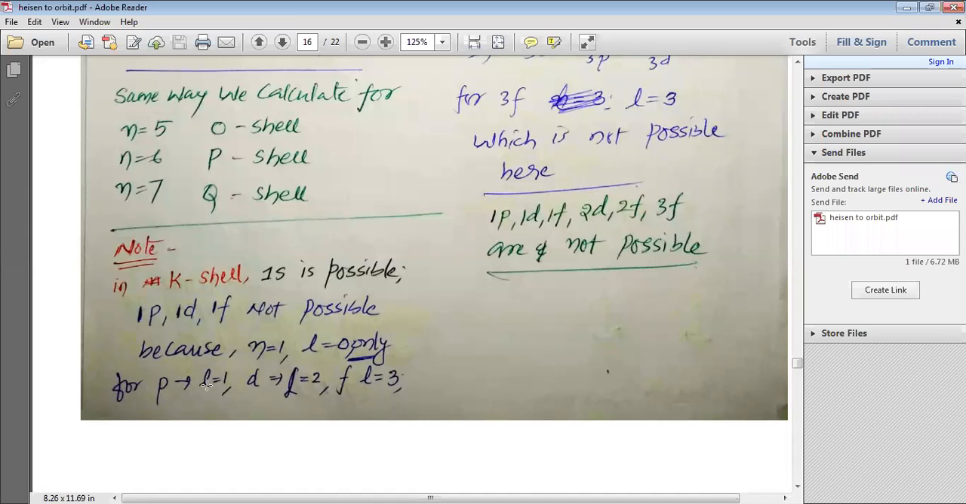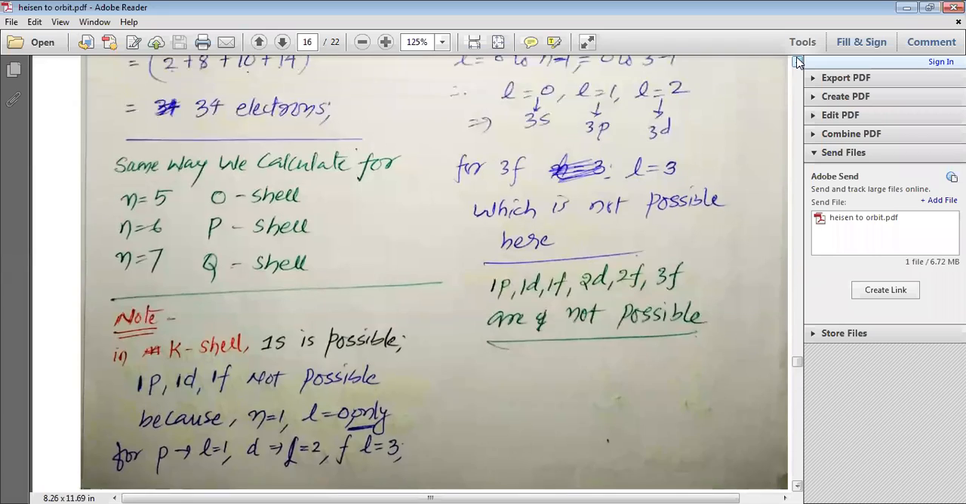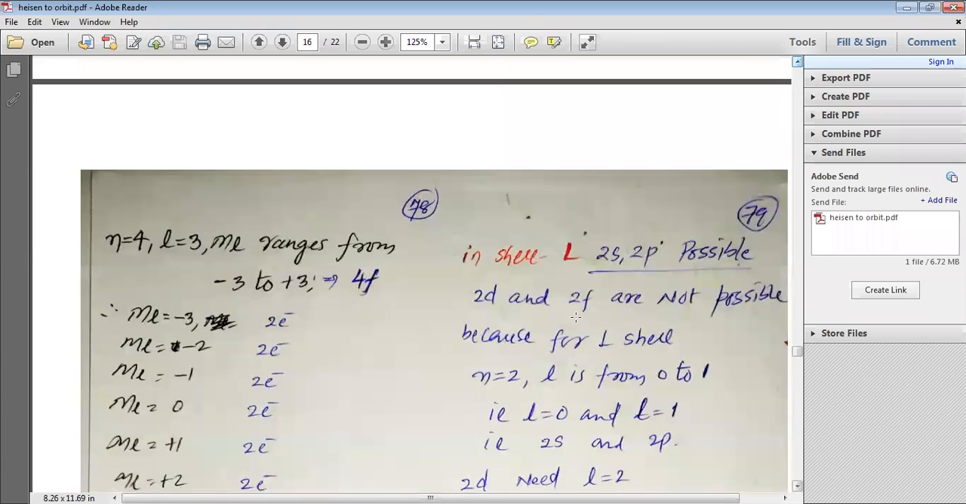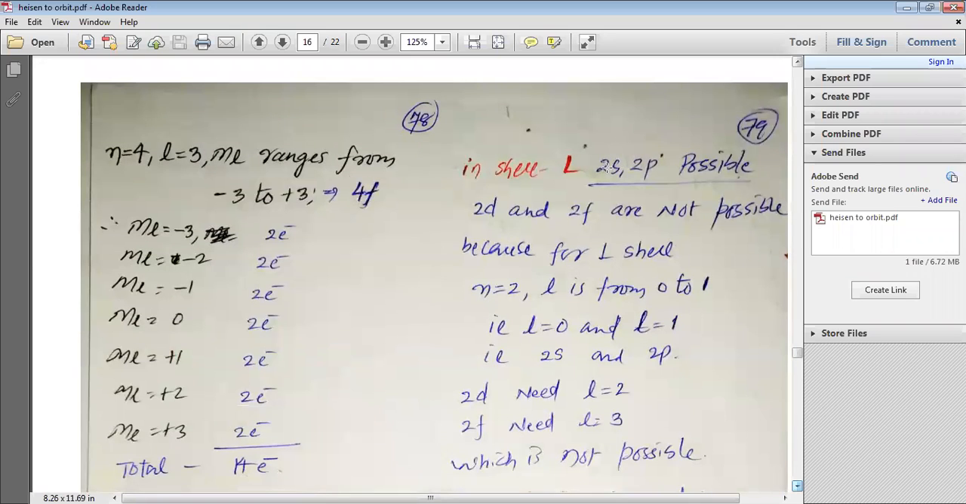For p, we need L is equal to 1. For d, we need L is equal to 2. For f, we need L is equal to 3, and that is why 1p, 1d and 1f are not possible, my dear students. Same way, if you look into the L shell, 2s and 2p are possible, but 2d and